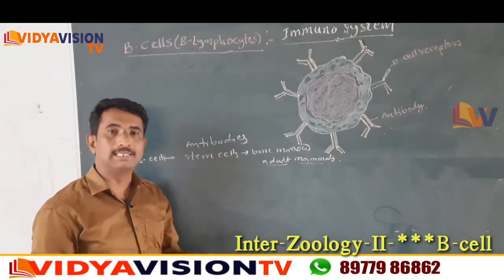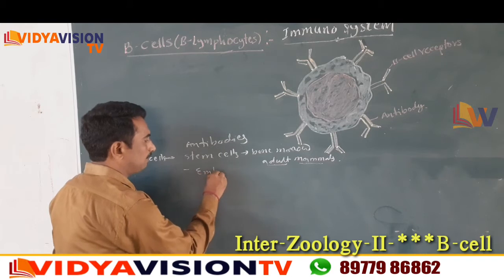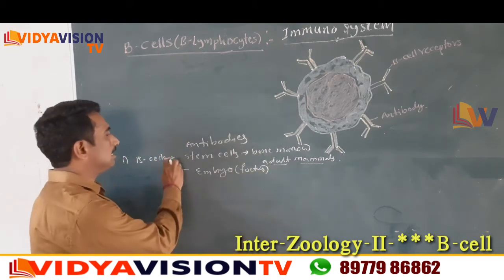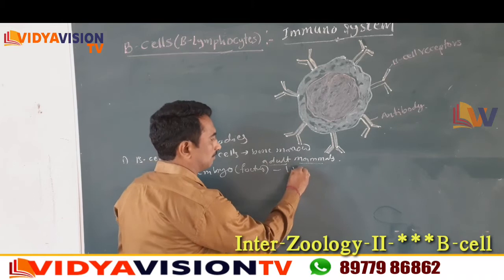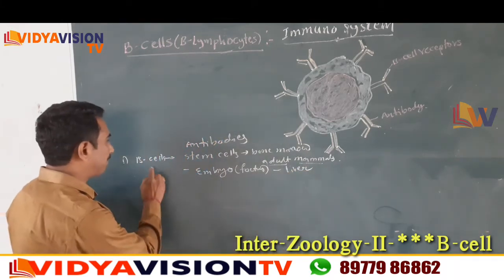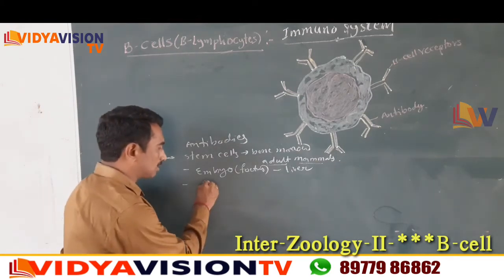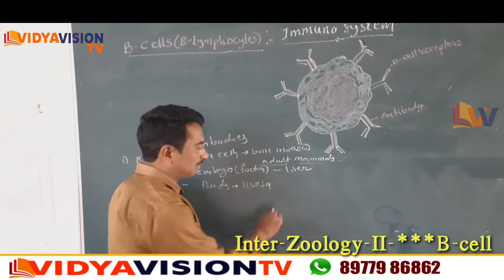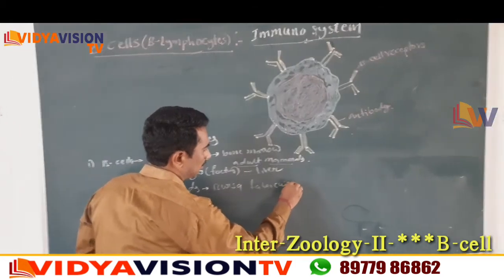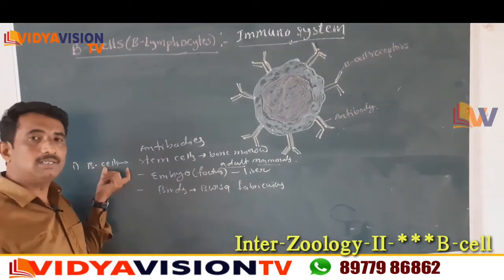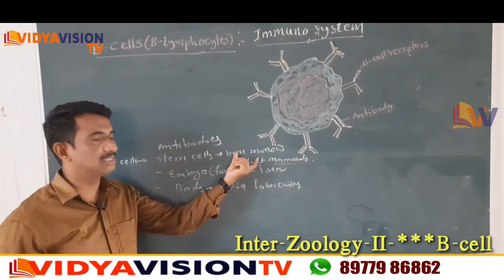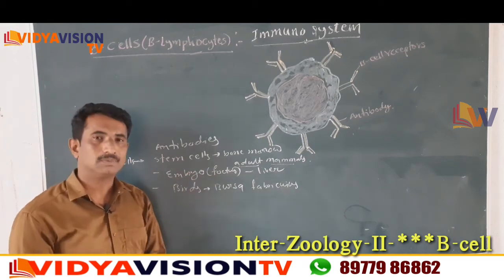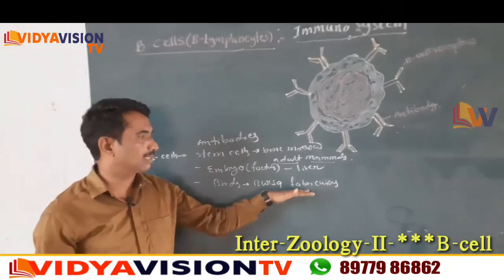Now the B cells at the embryo or fetus stage are produced from the liver, children. In birds, the B cells are produced from the Bursa fabricius. So the B cells are produced from the stem cells present in the bone marrow of adult mammals, in the embryonic stage from the liver, and in birds from the Bursa fabricius.